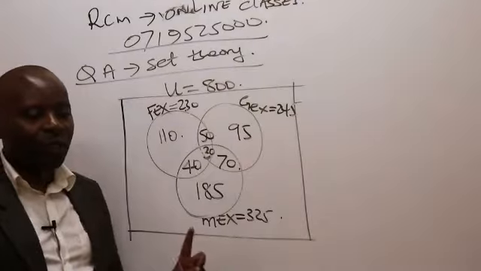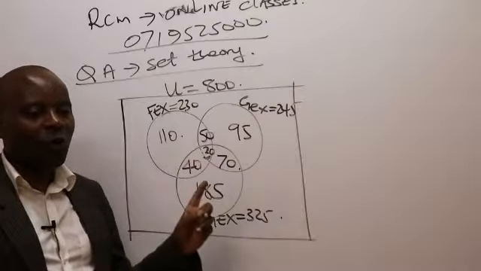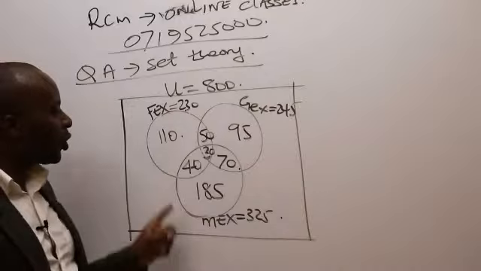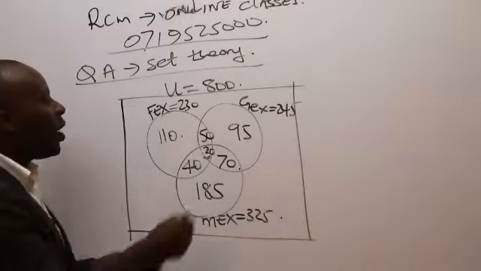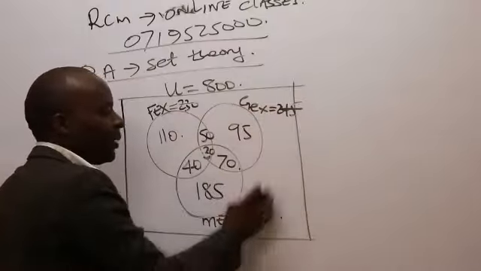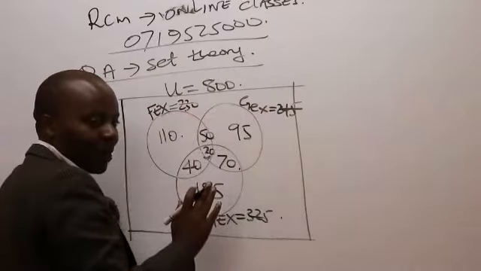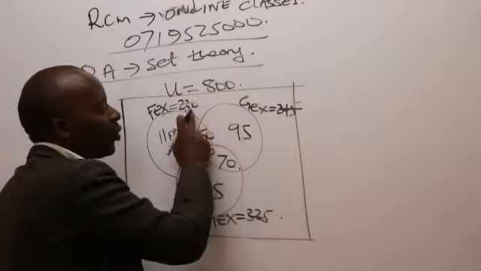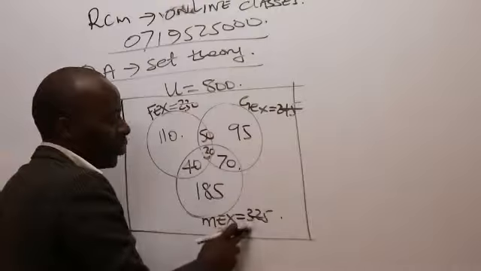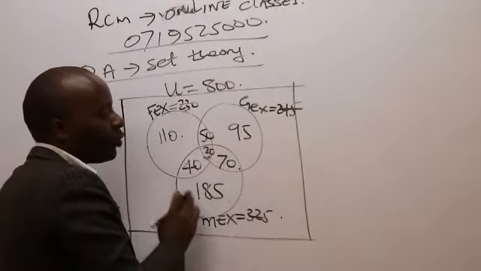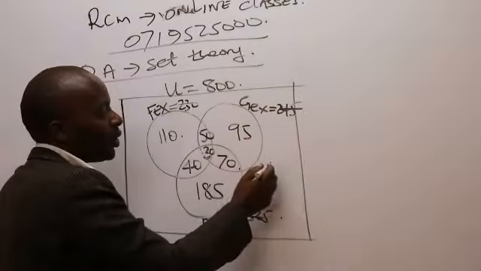I will use the universal set equation. I know the universal set equation doesn't work with this. By the way, after these numbers have assisted you to get the spaces, they are irrelevant. Never tell me, Mwalimu, to take 800 minus 230 minus 245 minus this. No, there are things that are overriding here. So for us to get the empty space outside here,